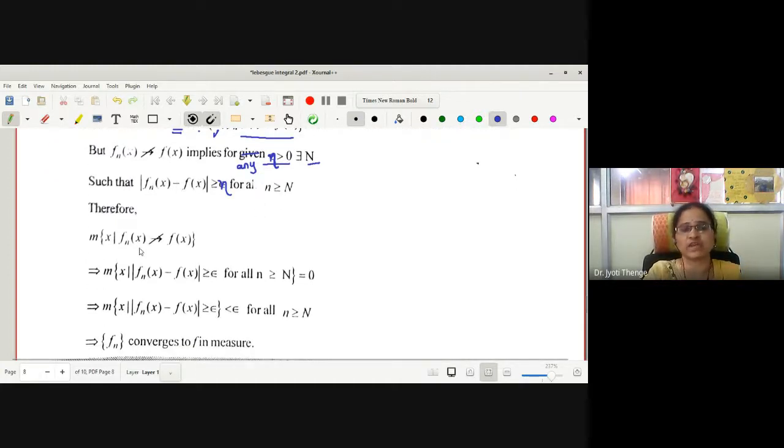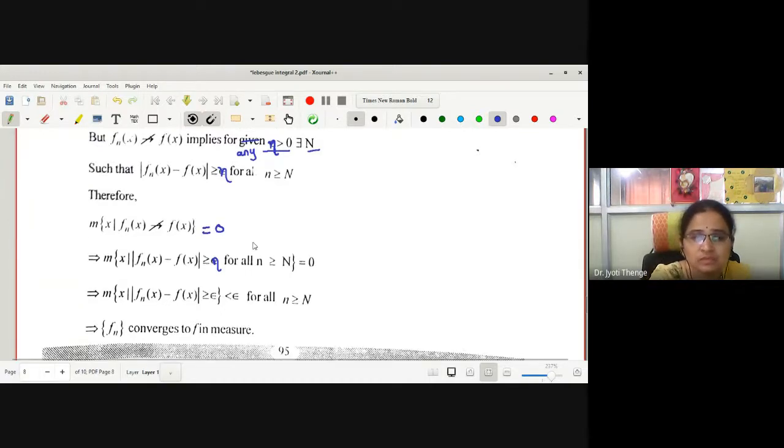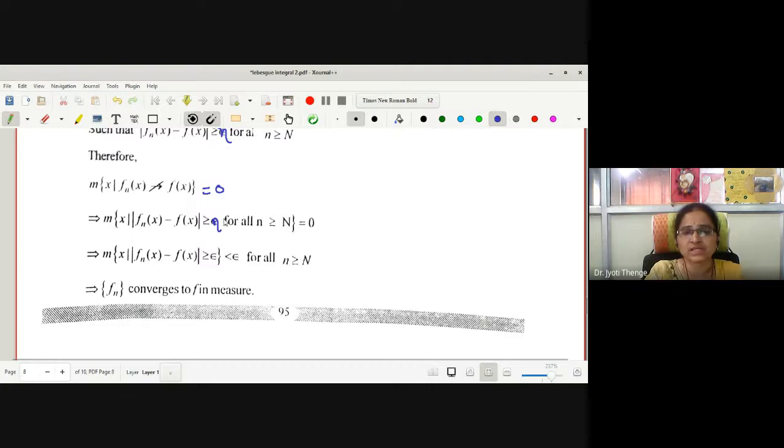Then what is the measure of the set where Fn(x) does not converge to F(x)? The measure of the set of x such that mod Fn(x) minus F(x) is greater than or equal to eta for all n greater than or equal to capital N is equal to 0. This measure is 0, so it is less than epsilon. Simple. 0 is less than epsilon, and that is what I want to claim. Therefore, it is true for all n greater than or equal to N, which implies convergence in measure. Here I will just put a note.